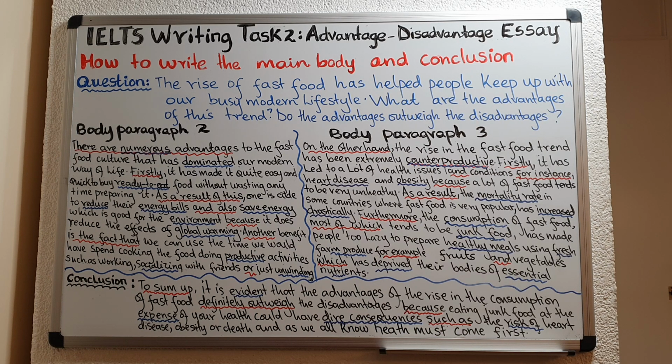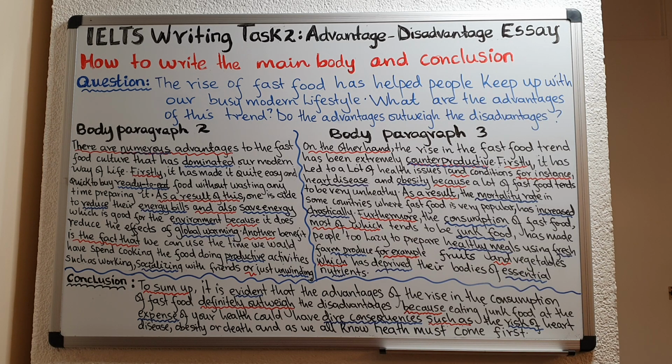Okay? So that is how you write the conclusion. In the conclusion, you respond to the last part of the question. Do the advantages outweigh the disadvantages? And you begin the conclusion with the linking words to sum up, comma. Point number 2, once you have written the linking word, then make it very clear which one wins.